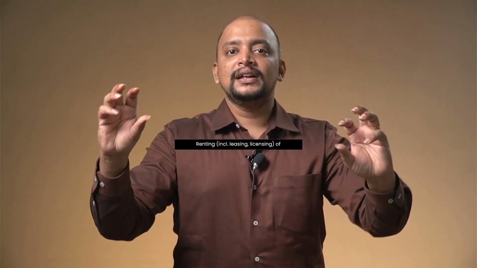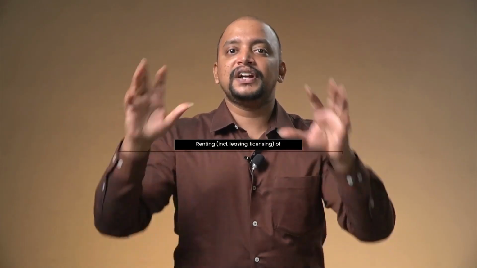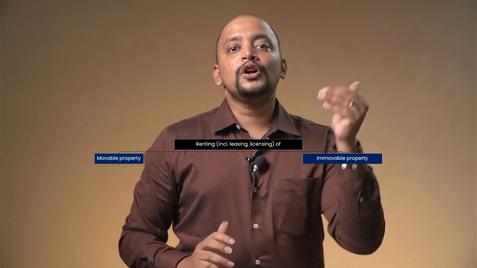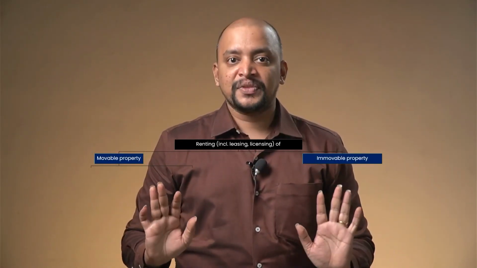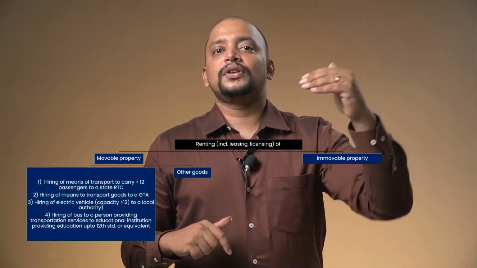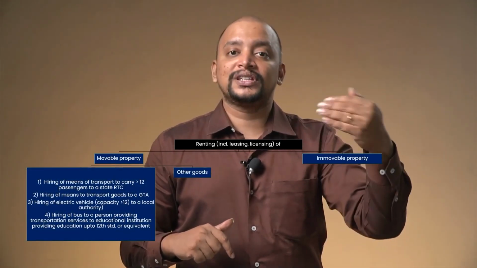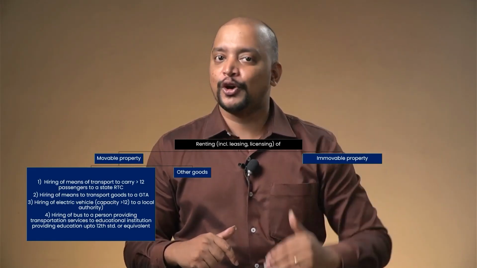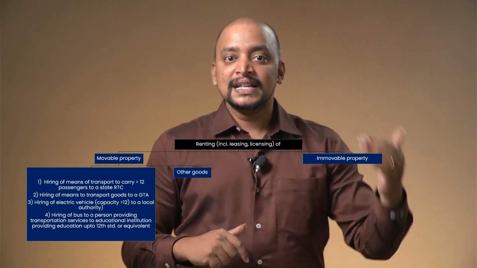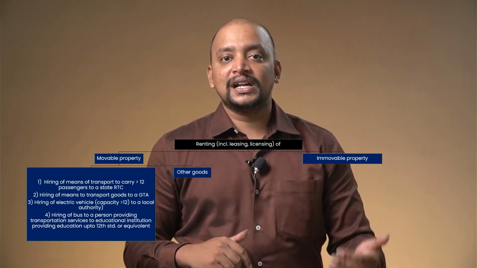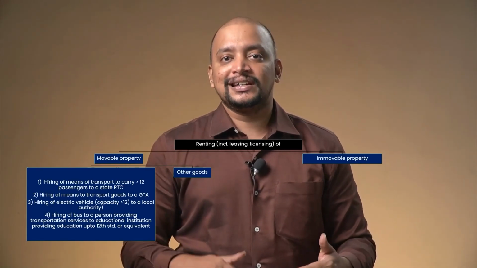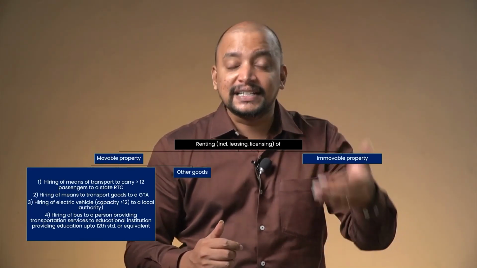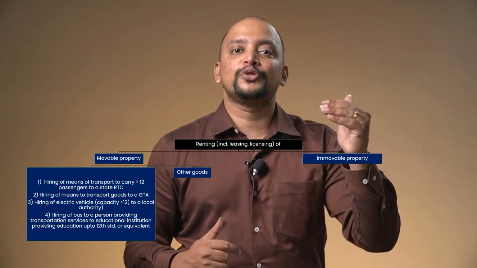So renting, including leasing and hiring, is divided into two: movable property and immovable property. For movable property, there are no changes. First, hiring of a motor vehicle that has a capacity to transport more than 12 passengers, given to a state road transport corporation, is exempted. Second, hiring of a motor vehicle to a goods transport agency that can carry goods is exempted.